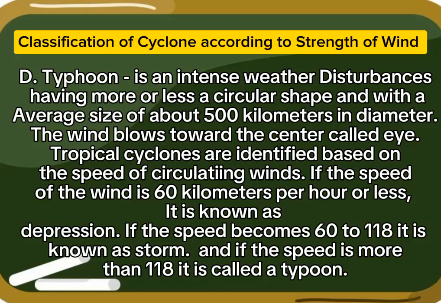Tropical cyclones are identified based on the speed of circulating winds. If the speed of the wind is 60 kilometers per hour or less, it is known as a depression. If the speed becomes 60 to 118, it is known as a storm. And if the speed is more than 118, it is called a typhoon.